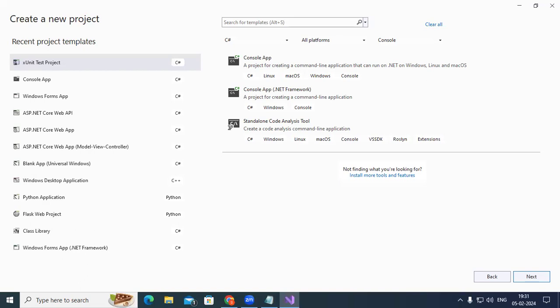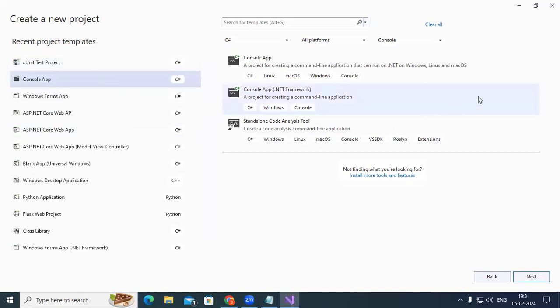Then you change the code, and ultimately your method is going to succeed. So developers first need to write the unit test cases, then write the code. This is the practice we need to adopt always. So here we develop a console application. The first application is going to be a console application.